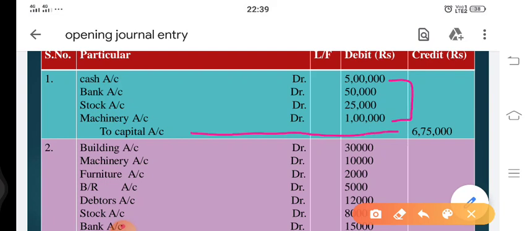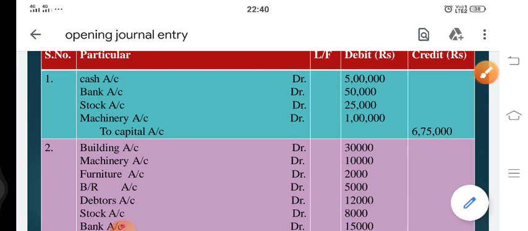So since capital is coming into the business, and being a personal account, the businessman is the giver, so his account, that is the capital account, needs to be credited. So we have added these all together, that is 5 lakh plus 50,000 plus 25,000 plus 1 lakh, and the total written here is to capital account 6,75,000.